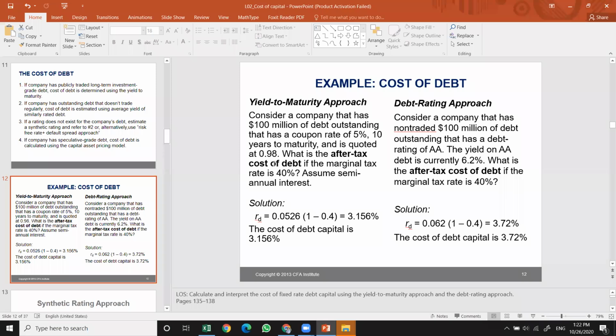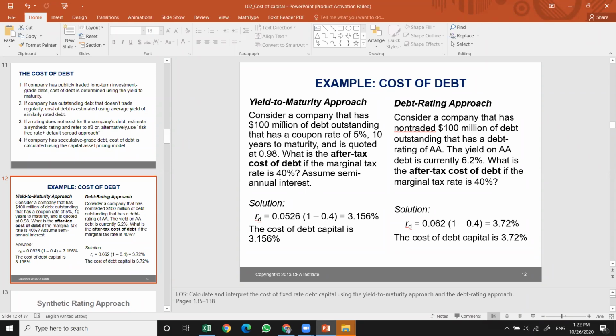What is the after-tax cost of debt, if the marginal tax rate is 40%? Assume semi-annual interest. So here we need to calculate the rate itself, and then apply the tax effect. So we calculate the YTM first.